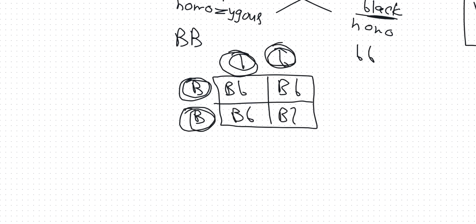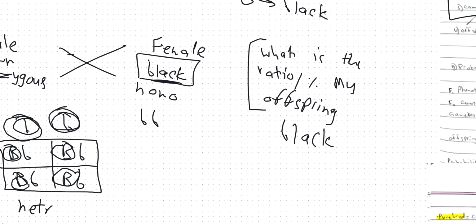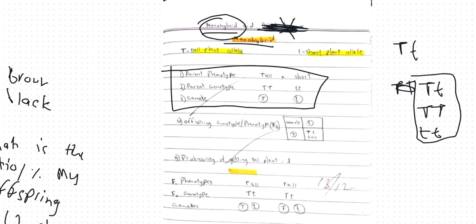So all of these are heterozygotes. All my 4 offsprings are heterozygotes, and they have the dominant allele. So when something has the dominant allele, that would be expressed. So all my offsprings would have brown hair. Therefore, what is the percentage that the kids would have black hair? It's 0%. So that's the answer. This is how you find genetics for offsprings.